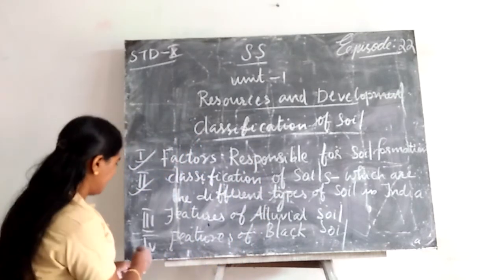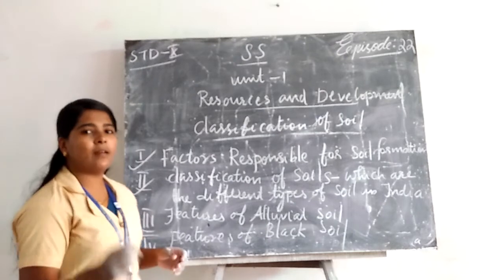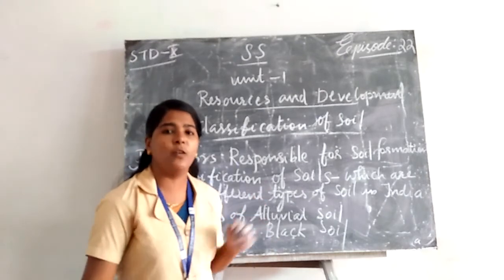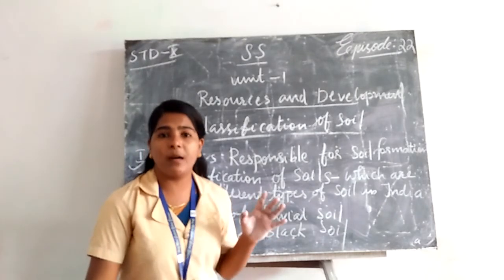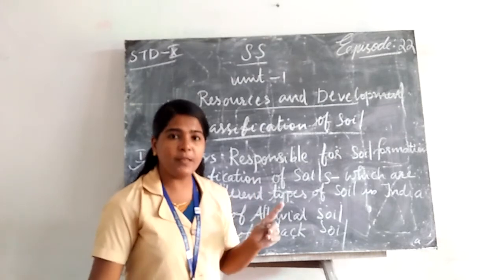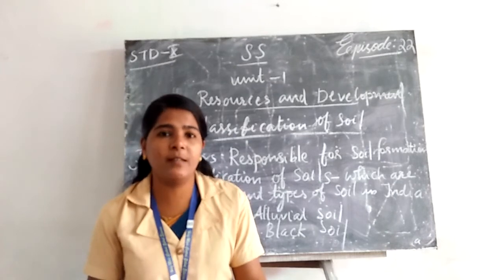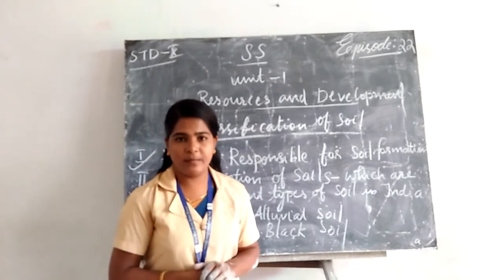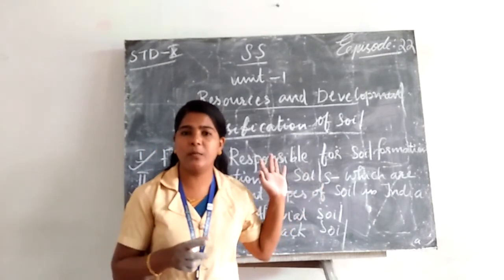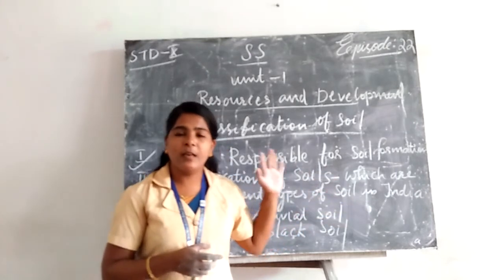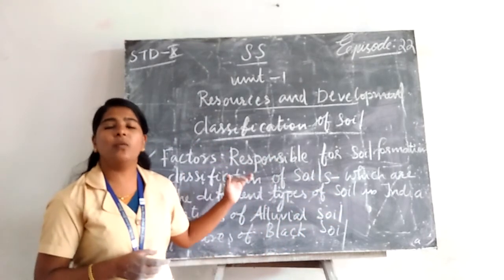Another important question from alluvial soil: the difference between Bhangar and Khadar. On the basis of age, soil can be classified as Bhangar and Khadar. What is the main difference? First, Bhangar is old alluvial soil, while Khadar is new alluvial soil.